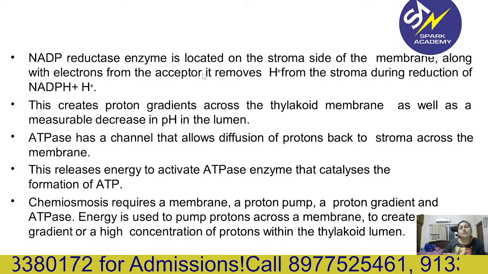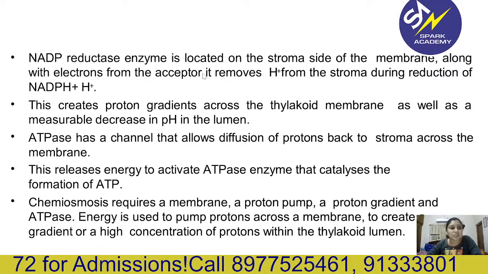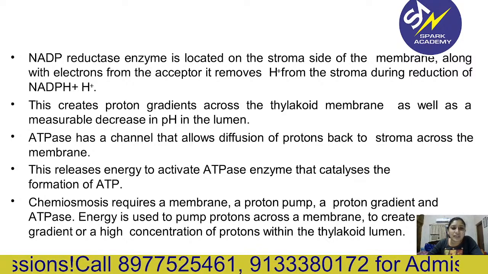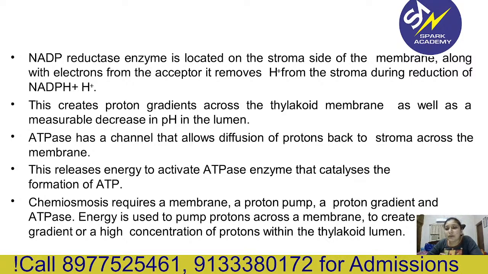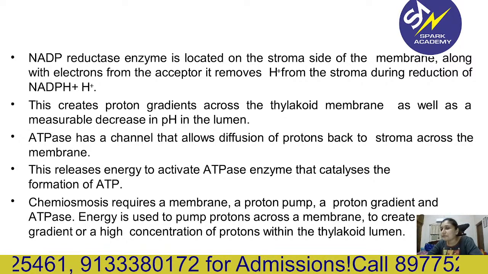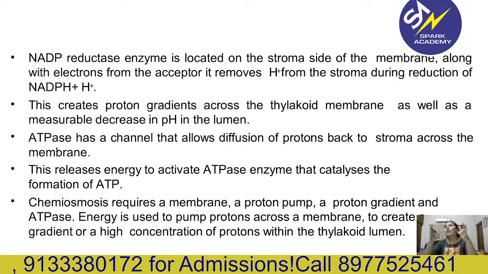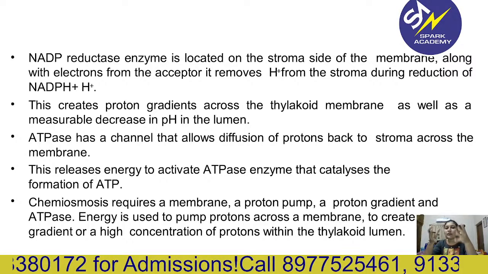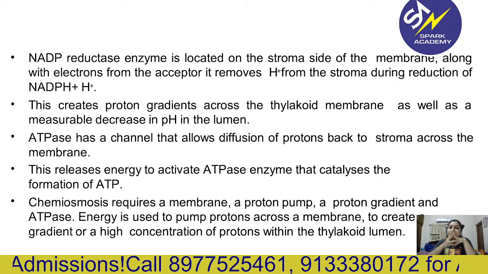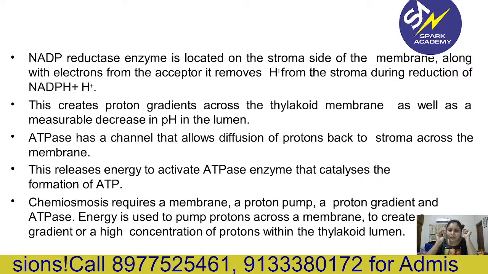It removes H plus from the stroma during the reduction of NADP to NADPH plus H plus. So this creates a proton gradient across the thylakoid membrane as well as a measurable decrease in the pH in the lumen. Remember, when H plus ions are removed from the lumen of the thylakoid, at that time there will be a decrease in the pH of the lumen.